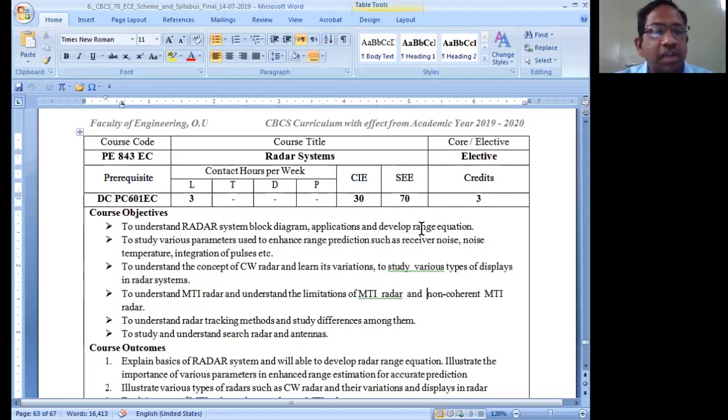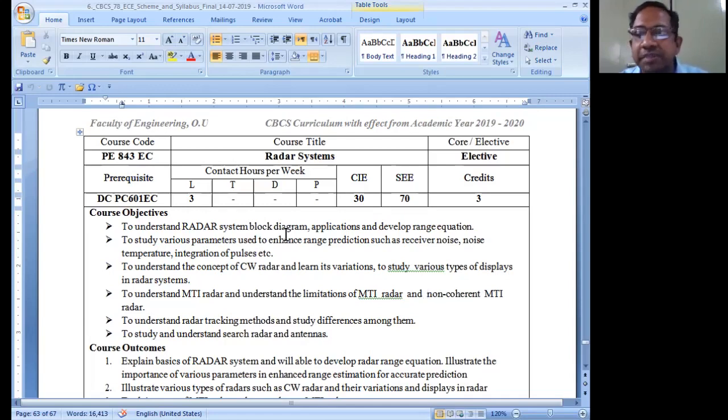If you see the objectives of this particular radar systems subject, you have to simply understand the general radar system block diagram. Put together, you're going to have around 12 block diagrams of these radar systems, and all these 12 block diagrams are simply based on the general radar system block diagram. Therefore, if you know one radar system block diagram, you almost know all the other radar system block diagrams.